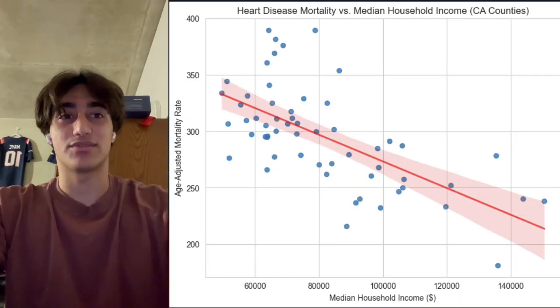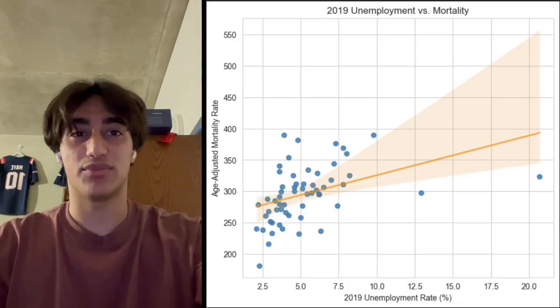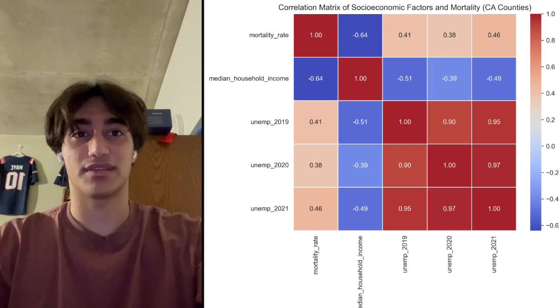Our exploratory analysis revealed clear patterns. A scatter plot showed a strong negative relationship between income and mortality, meaning higher income counties had lower death rates. Unemployment showed the opposite pattern, a positive trend, especially in 2021. A correlation matrix confirmed this. Income correlated negatively with mortality, while unemployment in all 3 years correlated positively. Based on these findings, we selected multiple linear regression to estimate the independent effect of income and unemployment on mortality while controlling for each other.